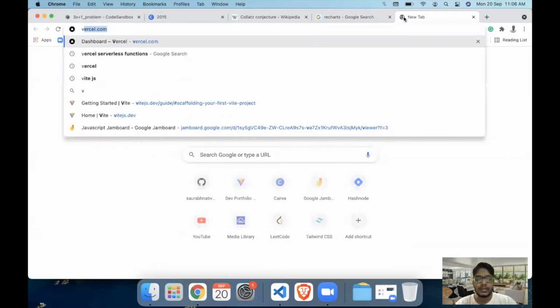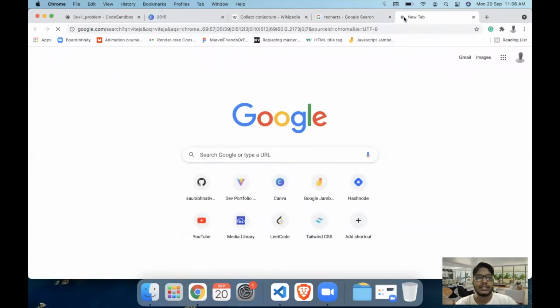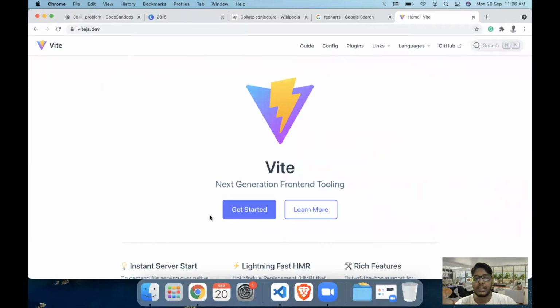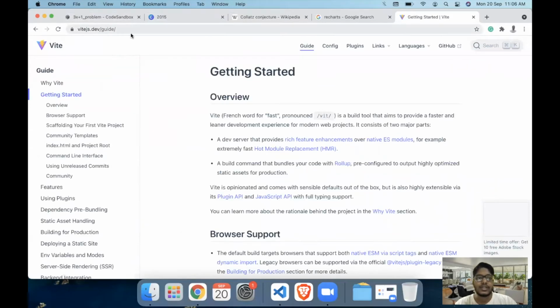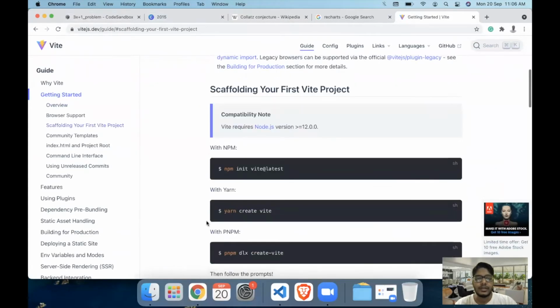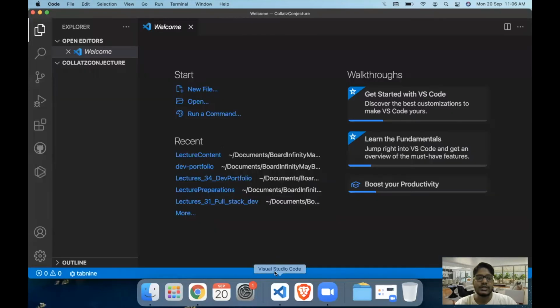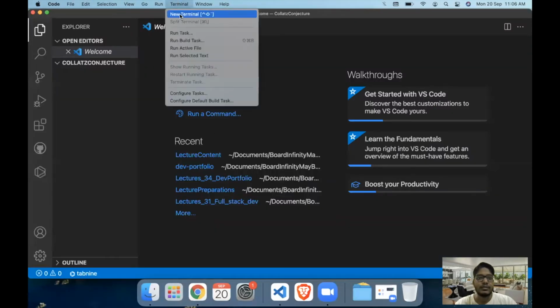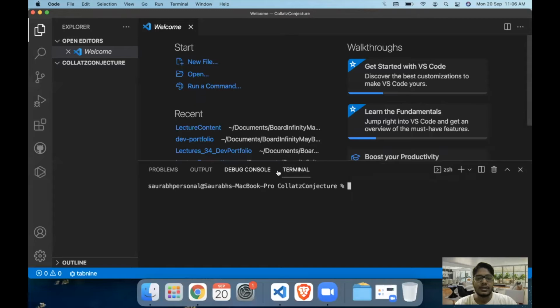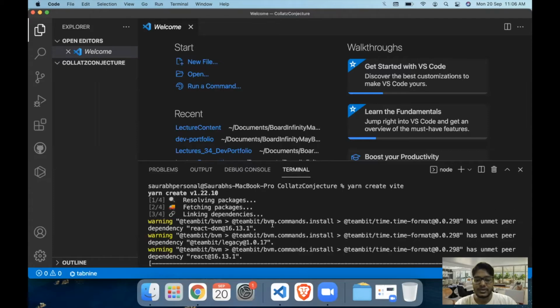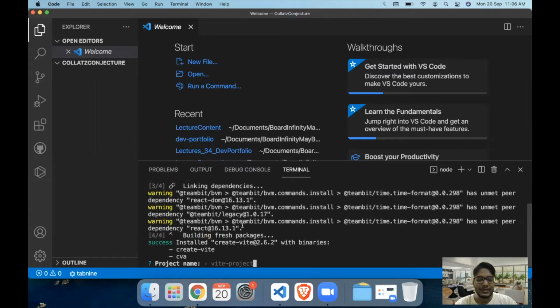Now coming to the creation part, I'm going to use Vite.js for setting up my React project. You can get the official documentation on the Vite.js docs. The first thing I do is copy the command, which is yarn create vite. You need to have Node.js installed on your system for React.js projects. Now I'm opening a new terminal in Visual Studio Code and running the command yarn create vite. I'm not sure what the pronunciation of Vite.js is, but I just call it Vite a lot of the time.